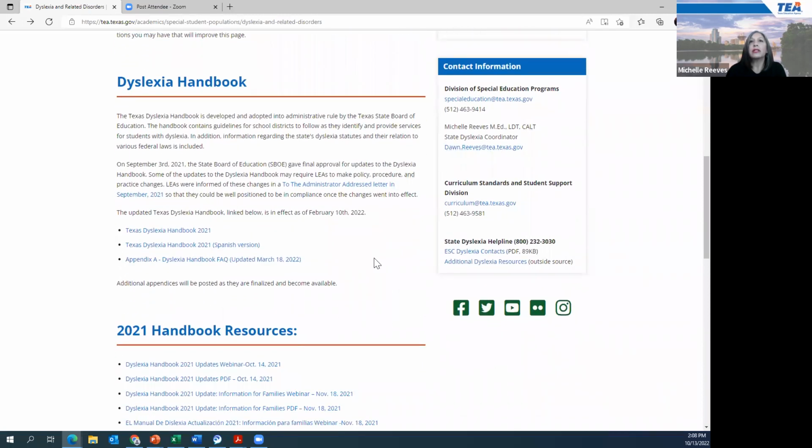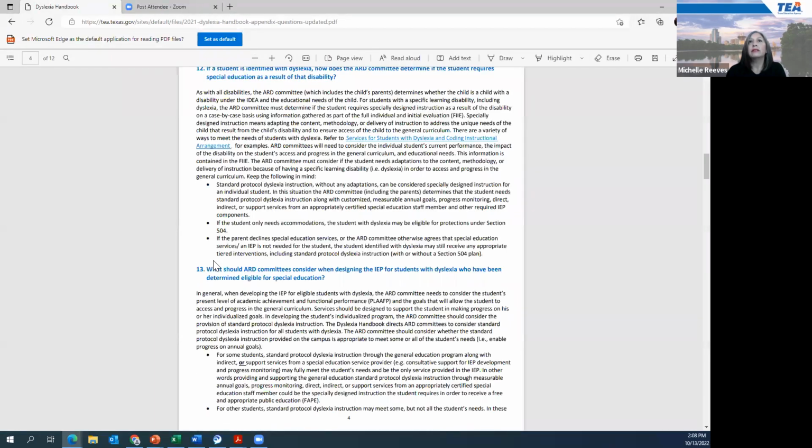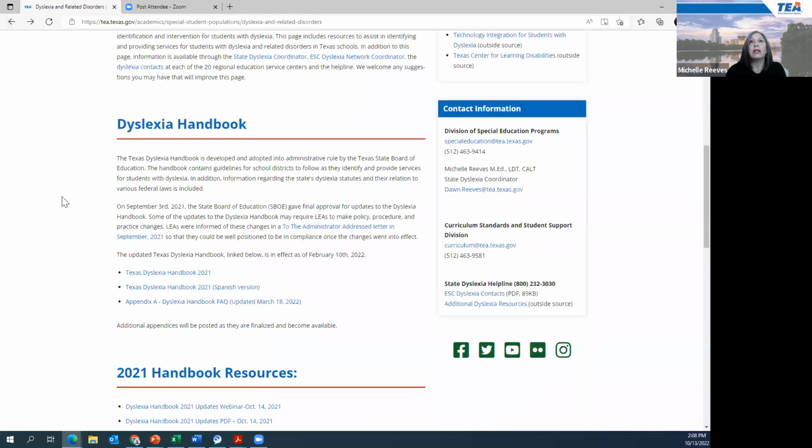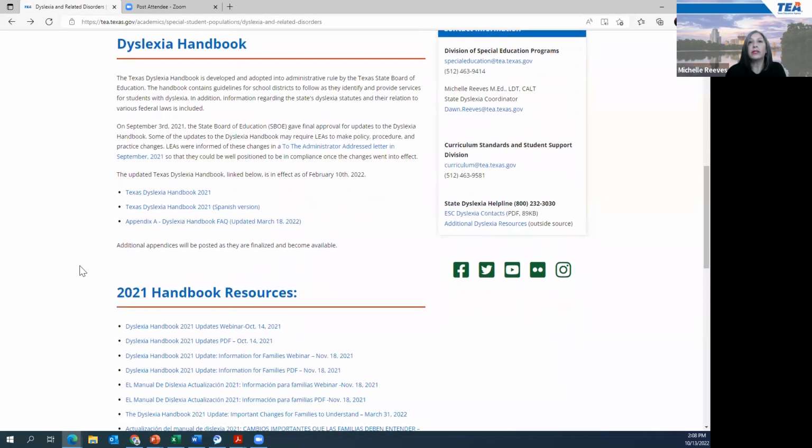All right, so I said I was going to come back to Appendix A. I'm going to click on that. And you can see with number 12, here is the services for students with dyslexia and coding instructional arrangement. So again, the document is in the appendix, but it's also on the website. It was updated in August. So if you haven't checked that out, please do. And then there was another document I said I was going to come back to.